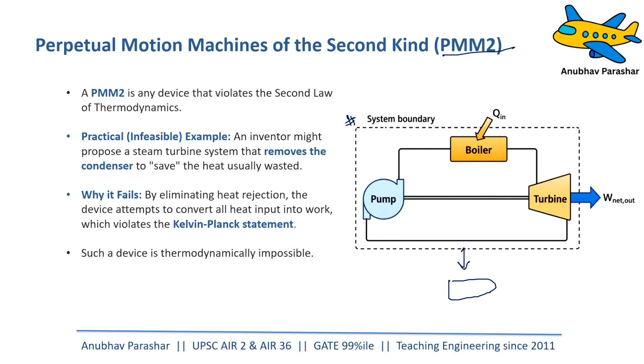It is violating the Kelvin-Planck statement, which says that for an engine which runs in a cycle to produce work, it must reject some amount of heat, right? So why is it important? Because if any scientist or engineer proposes an engine which violates the second law of thermodynamics, better not to pursue them because they are not feasible.